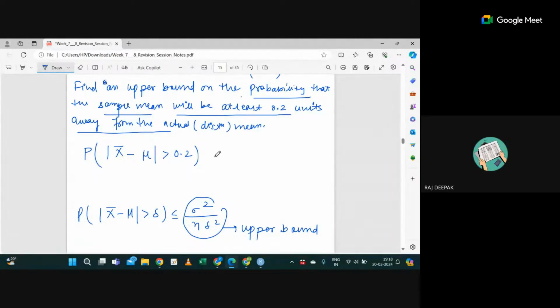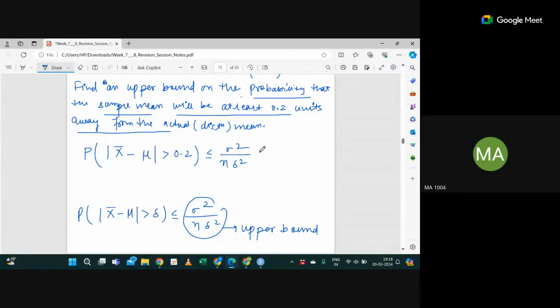Sir, it's saying at least 0.2. So it should be greater than or equal to, no problem. Okay, so basically it should be more than 0.2. So it should be less or equal to sigma square divided by n delta square. Okay. So what is your n here?